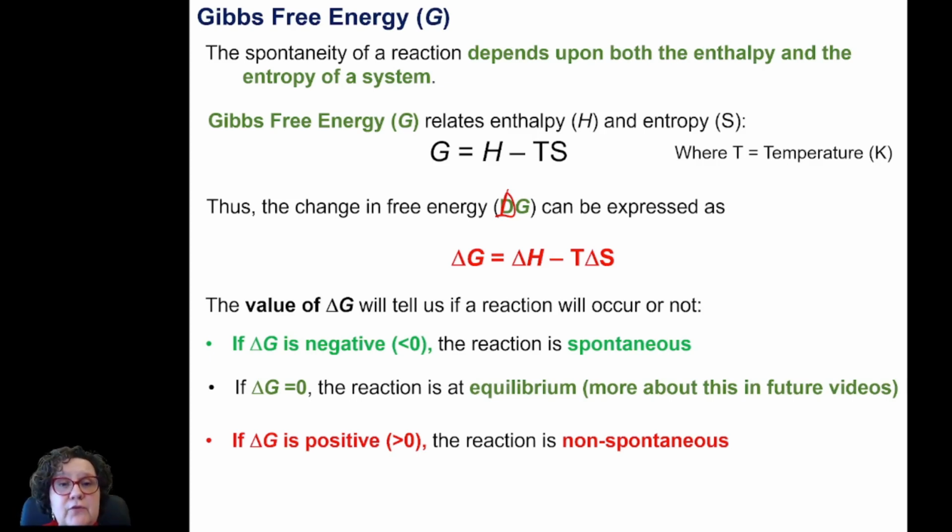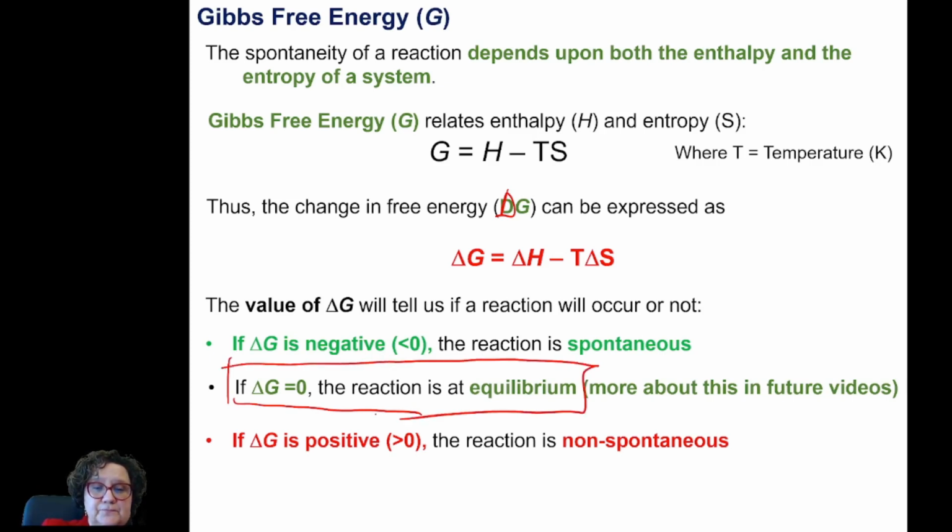Well, it's a really powerful number because it literally tells us if a reaction is going to happen spontaneously or not. So if you have a negative value of delta G, then the reaction is spontaneous. If the value is positive, then the reaction will not be spontaneous. If you want it to happen, you will have to do something, typically heat up. And another interesting point is when delta G equals 0.